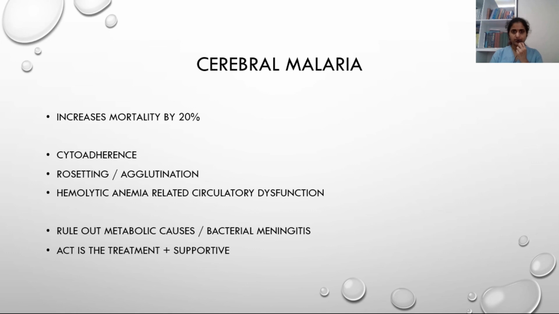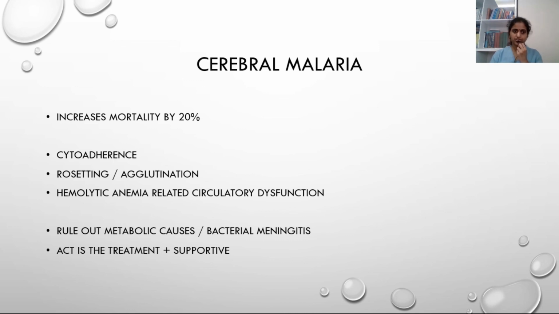What is cerebral malaria? A malarial patient can present to you with altered sensorium. That can be because of cerebral malaria. But before considering it as cerebral malaria, we should always rule out metabolic causes of altered sensorium like hypoglycemia, hyponatremia, other dyselectrolytemia, increased urea and creatinine, uremic encephalopathy, and shock. You should always rule out all these metabolic causes and secondary bacterial meningitis before labeling it as cerebral malaria.